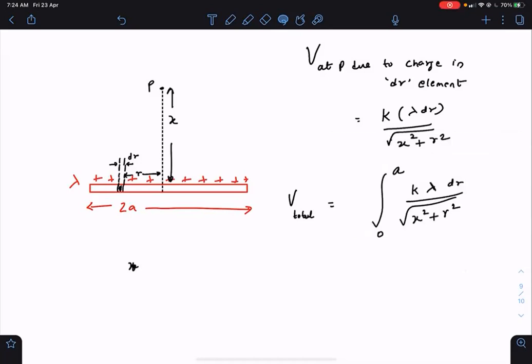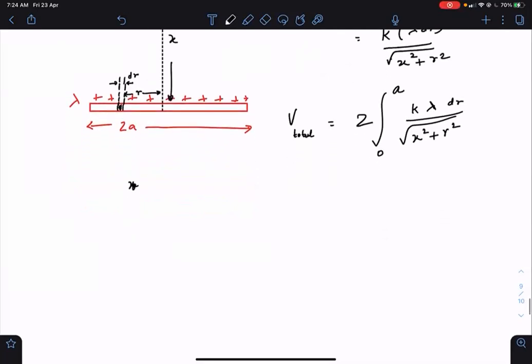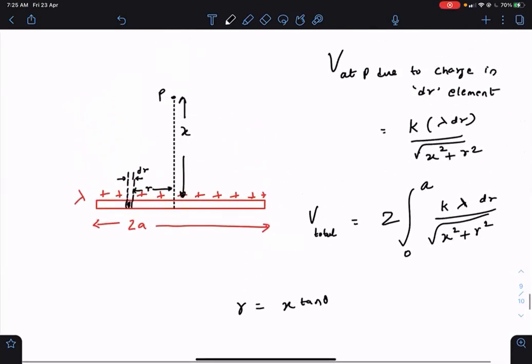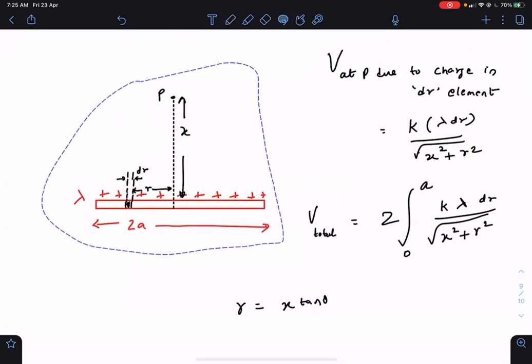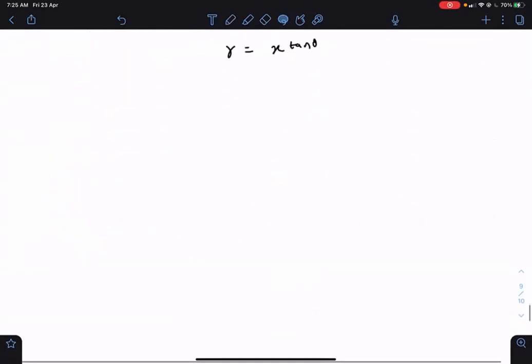But the potential of the left part and the right part will be the same, so we'll multiply it by 2. So we'll get K lambda. While integrating, we can put r equal to x tan theta, converting into trigonometric form, because trigonometric integrations are easier to do.